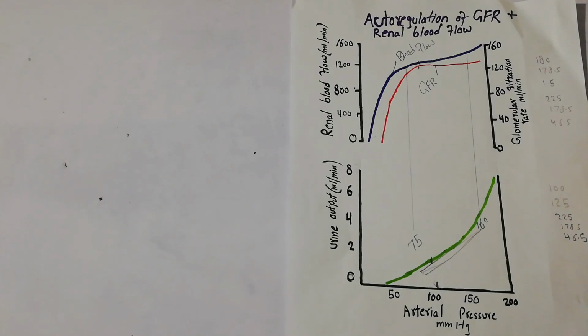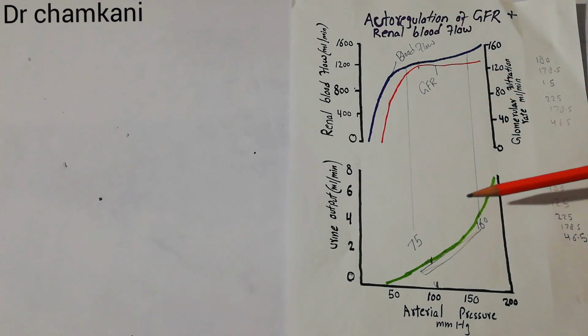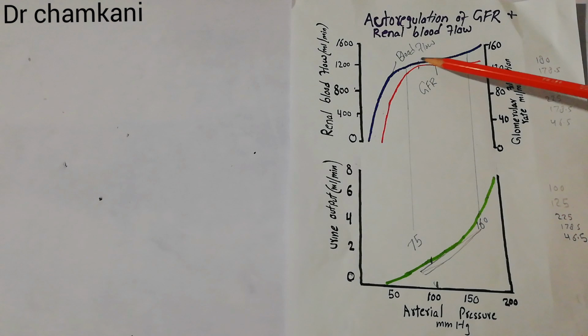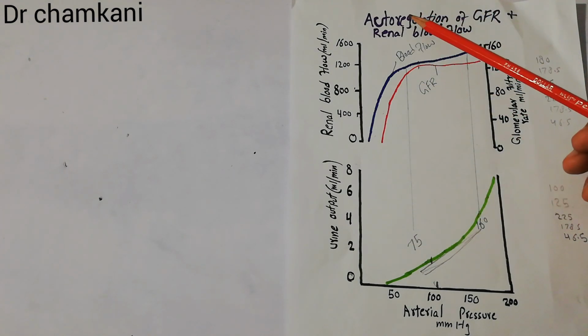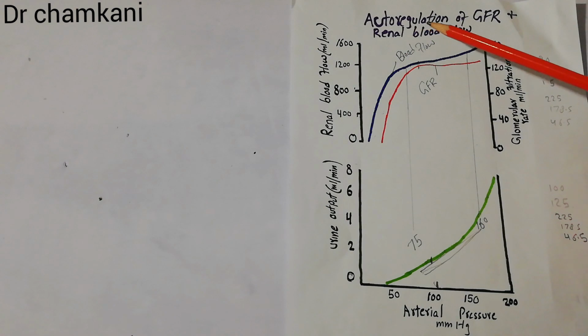Today, in this lecture, we are going to talk about concepts related to autoregulation of GFR and renal blood flow. As we previously discussed, autoregulation of GFR and renal blood flow simply means that with changes in the arterial blood pressure, the values of GFR, the glomerular filtration rate, and renal blood flow are kept nearly normal. Today we will talk about the importance of autoregulation of GFR and renal blood flow.